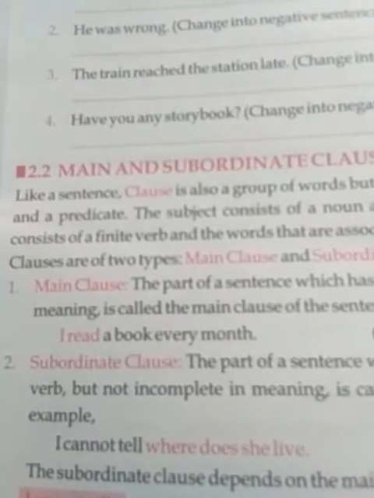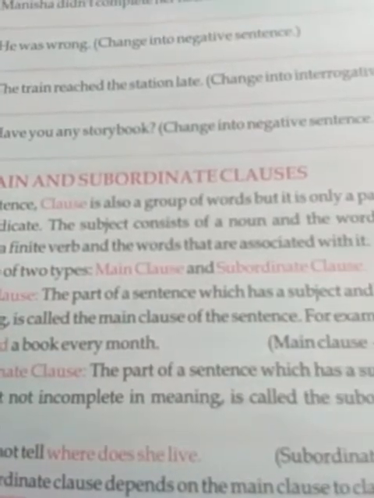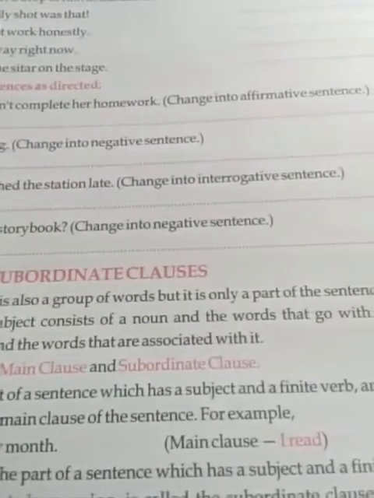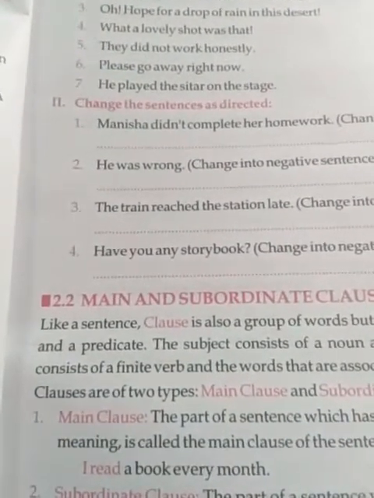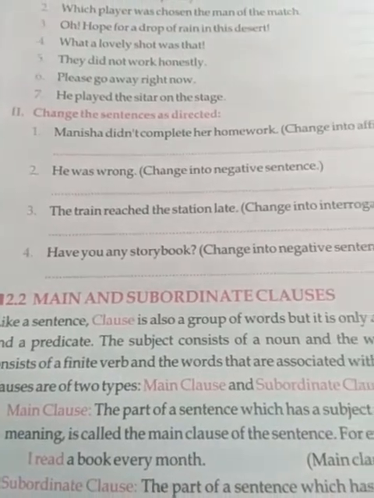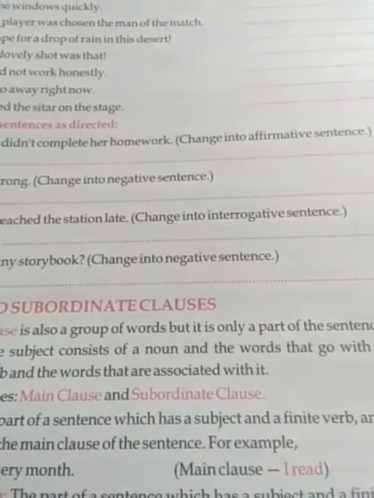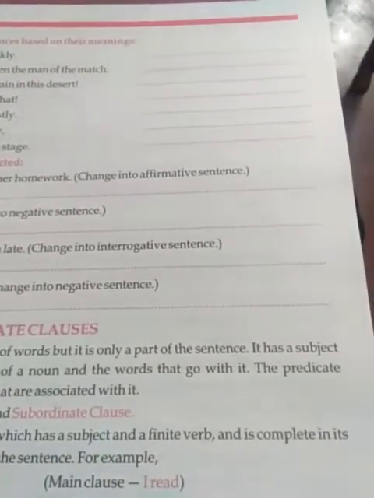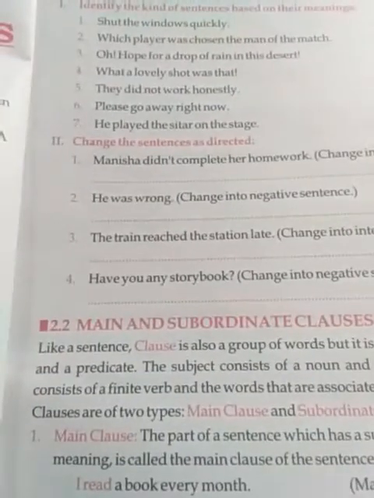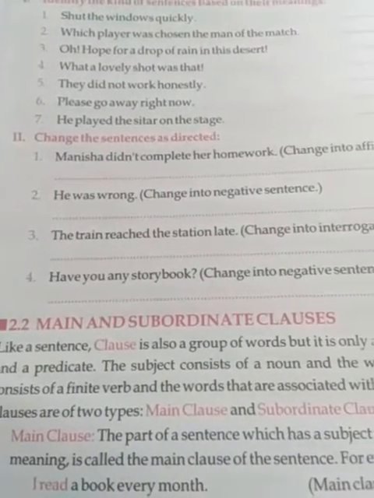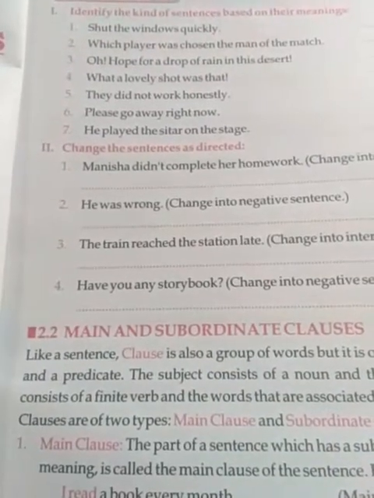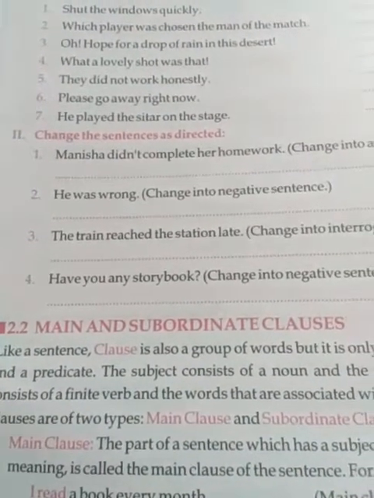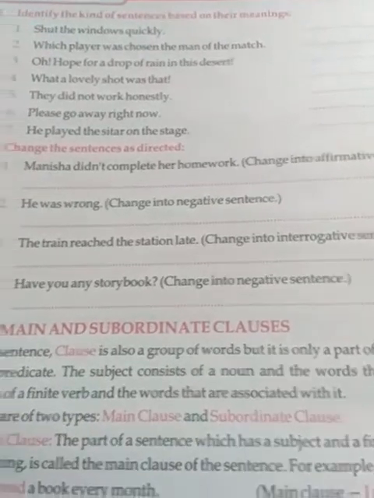Like a sentence, clause is also a group of words, but it is only a part of the sentence. It has a subject and a predicate. The subject consists of a noun and the words that go with it. The predicate consists of a finite verb and the words that are associated with it. Clauses are of two types, main clause and subordinate clause.